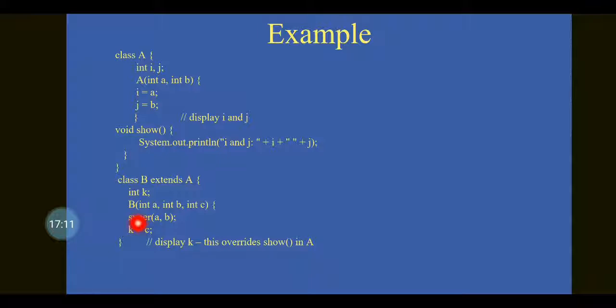We have already discussed that super has two forms: one is to call the constructor of its immediate superclass, and another is to call the base class method when the particular method is hidden. Here super(a, b) will call the base class constructor. So within the derived class constructor, we call the base class constructor with the help of the super keyword, and k equals c.